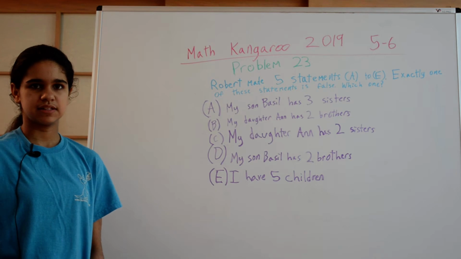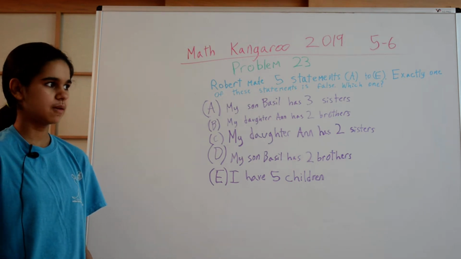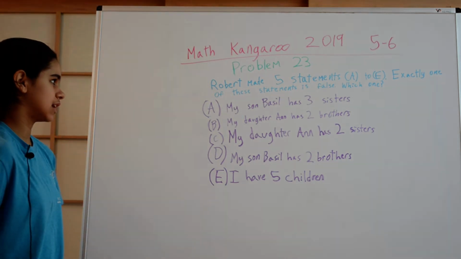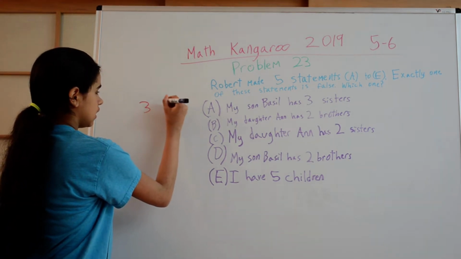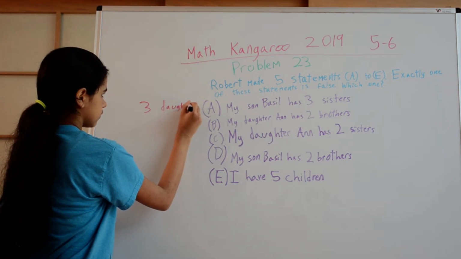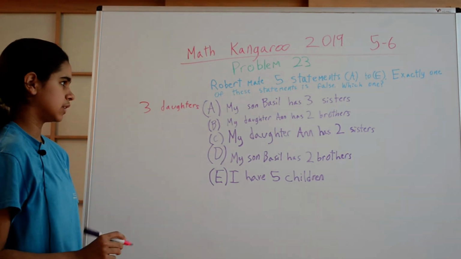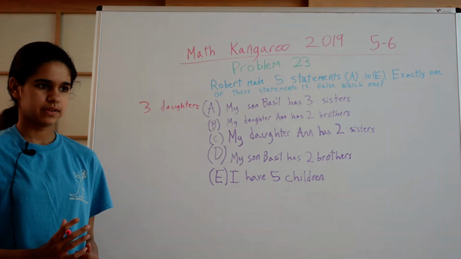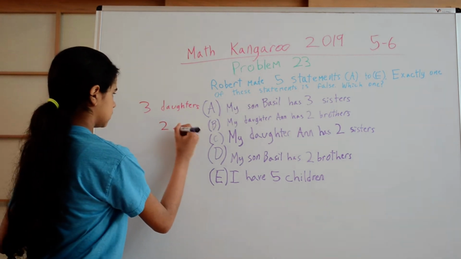Well, if Basil has 3 sisters, we know that all of Basil's sisters are daughters of Robert, and all Robert's daughters are going to be Basil's sisters because Basil is Robert's son. So we know that if A is true, then Robert has 3 daughters. And if B is true, similarly we know that Robert has 2 sons because all of Anne's brothers are Robert's sons, and so her 2 brothers are going to be Robert's 2 sons.